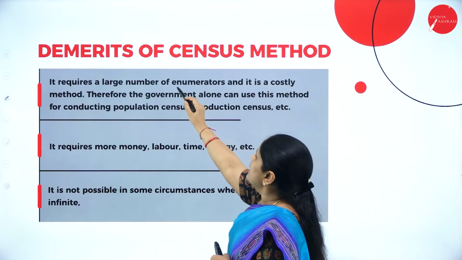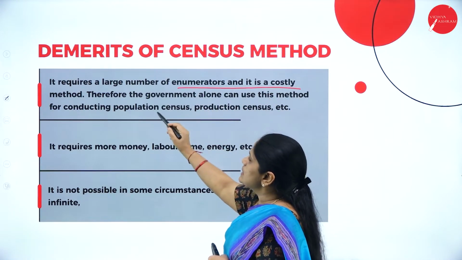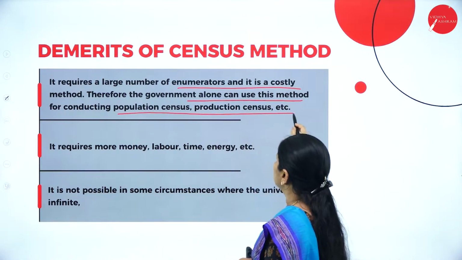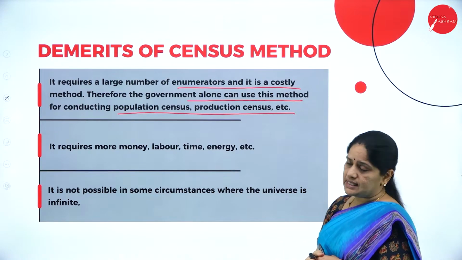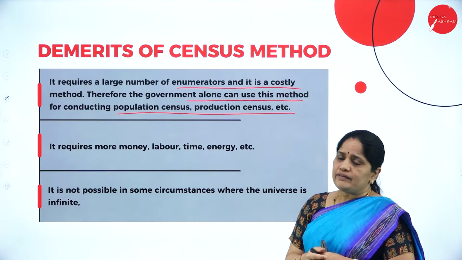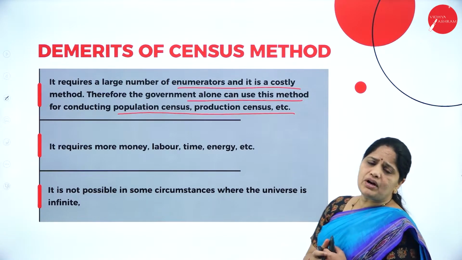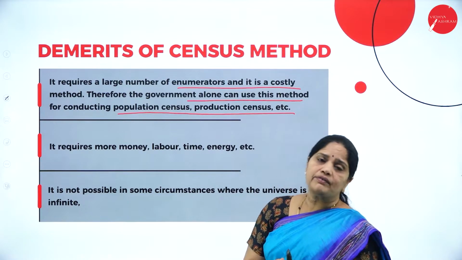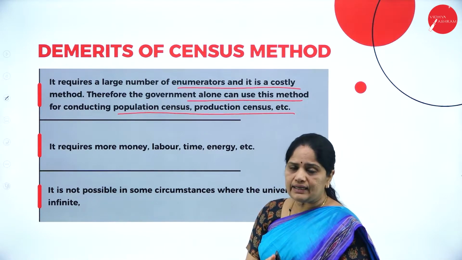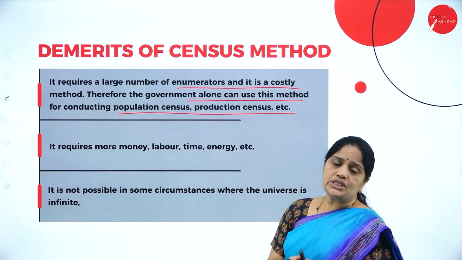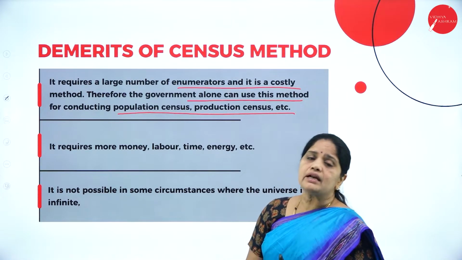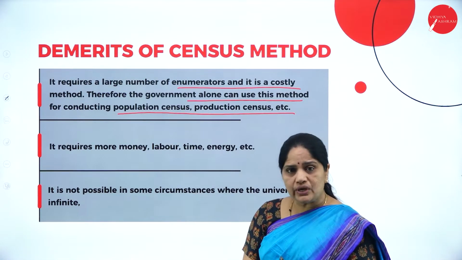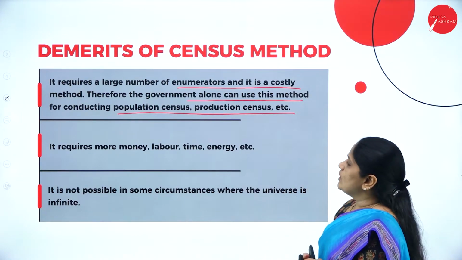It requires a large number of enumerators and it is a costly method. So, the government alone can use this method for conducting population census, production census, etc. The first demerit is that it requires a large number of enumerators, because it is a very costly affair. You need a large number of enumerators to go around and collect the information, and whatever information is collected has to be recorded properly, statistical tools have to be implemented, and then we have to analyze it. So, this is a very costly affair.